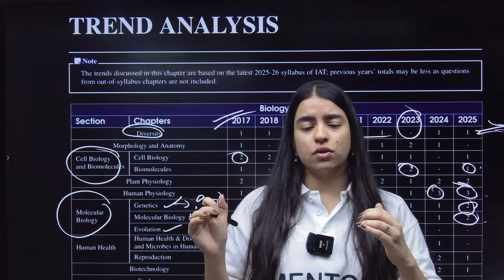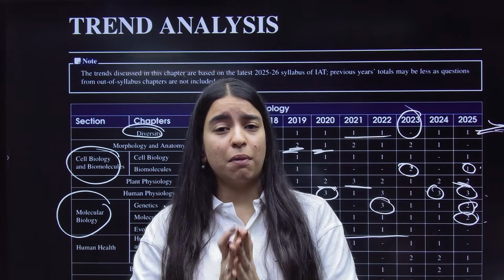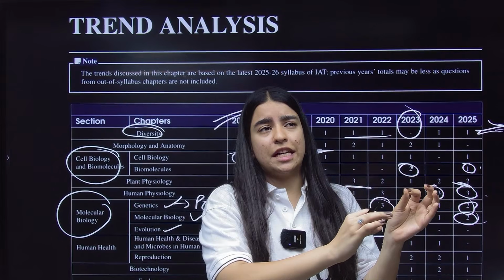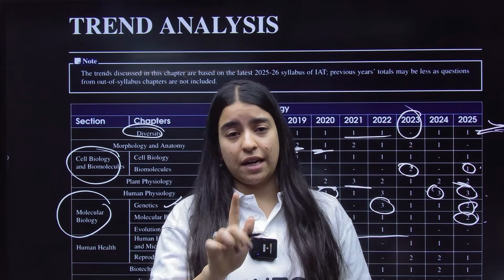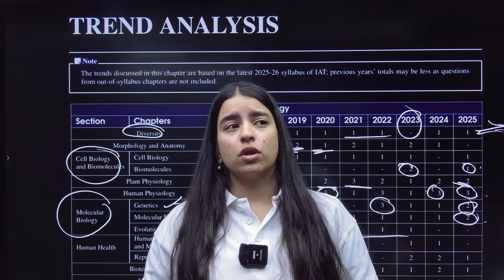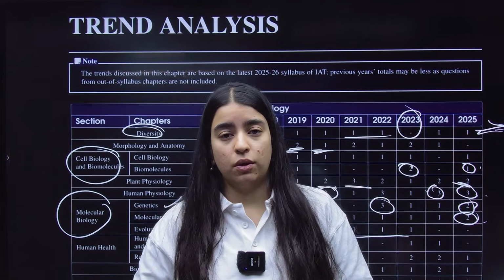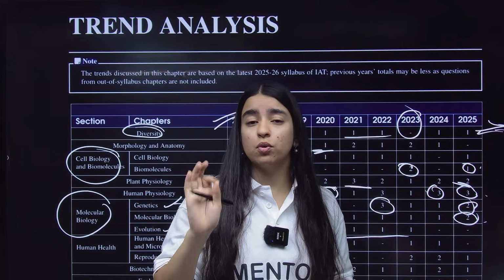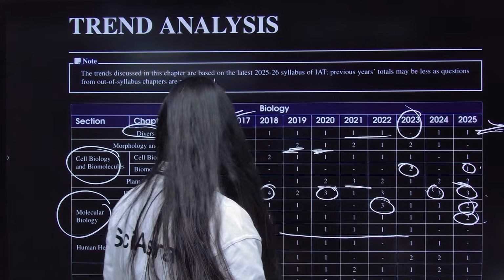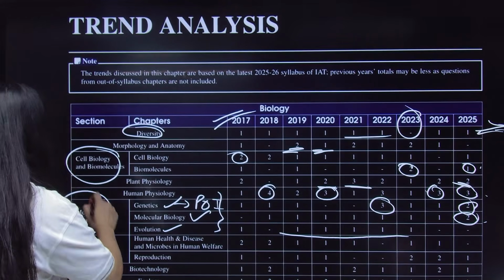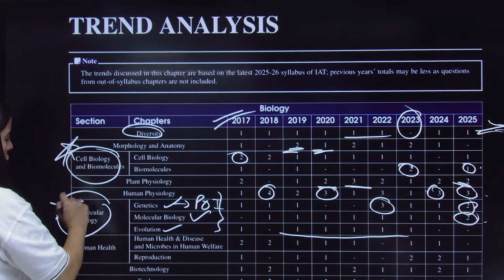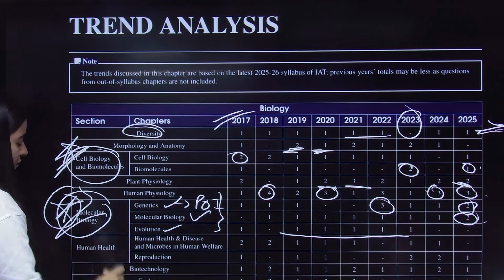And in your NEET examination, biomolecules, since 2018 to 2025, single-handedly biomolecules has shown us around 22 questions. So from biomolecules you had 22 questions that were asked in your NEET examination. So you see these units, especially your cell biology and your molecular biology, are very important.